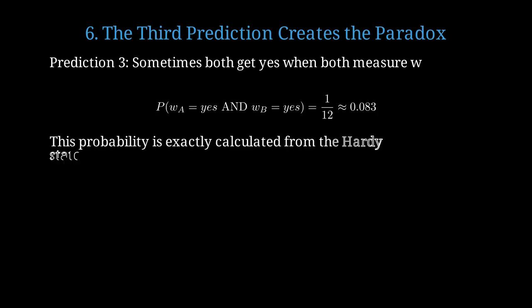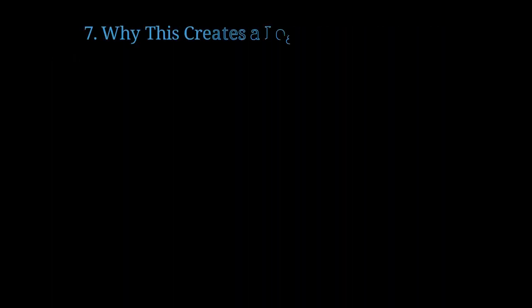This precise probability comes directly from the Hardy state wave function and quantum mechanical calculations. When both measure W, there's a small but definite probability that both get yes. This seems impossible given the first two predictions. Let's examine why these three predictions together create an impossible situation for classical physics.